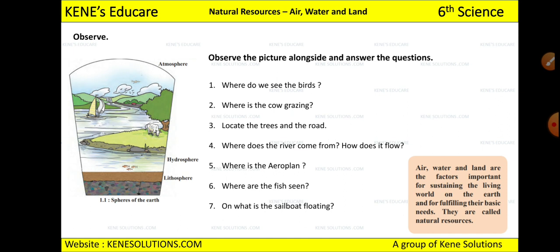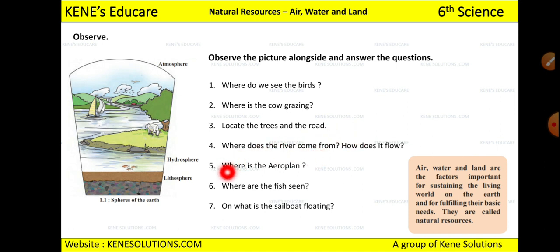So where does the groundwater come from? When it rains, some amount of the water seeps into the ground, through which we get this hand pump and well water. Okay, and secondly, what happens? The water goes to the mountain, and from the mountain it flows down little by little, and then a river is formed. This is how the river is formed. And when rain falls, that time also the river gets some amount of water, right? An already existing river will get water, and if a river is not there, it will get formed. So this is how rivers flow and how they are formed.